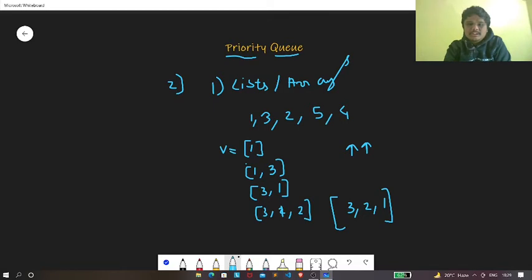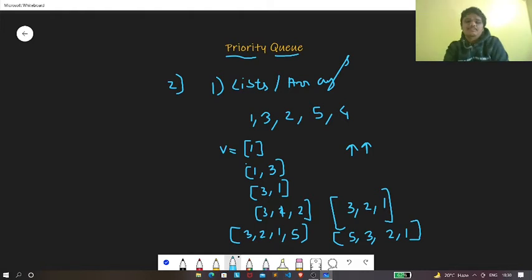Now let's say that we want to push 5. If we push 5, then our vector will look like this, and after sorting it, 5 will come over here, 3 will go over here, 2 will go over here, and 1 will go over here. Now let's say that we want to pop an element from this priority queue.